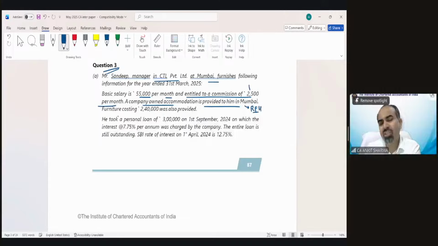Can you tell me, is this commission going to be included for calculation of salary in case of a rent-free house or not? Nagaraja is saying no. Khushi is saying yes. Anyone else?